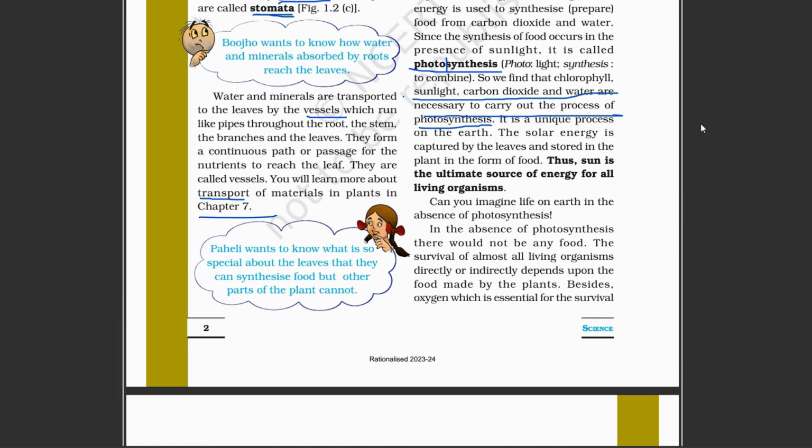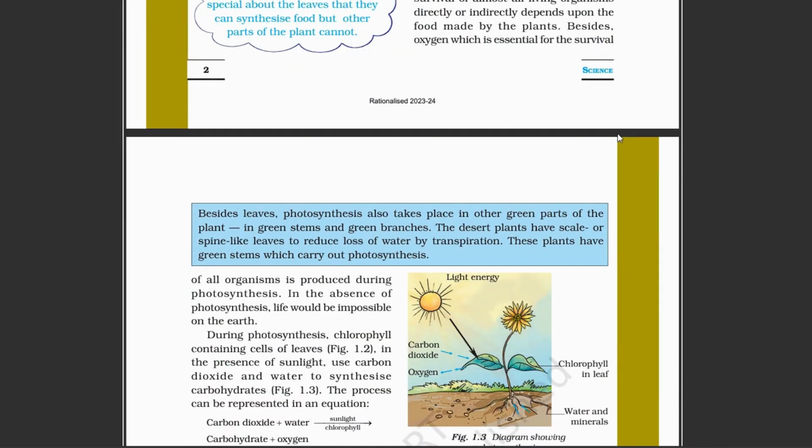The plant captures the sunlight energy, and roots carry the water and minerals from root to leaves, and the leaves make their food. That is a very unique process, and that's why the sun is the ultimate and only source of energy for all living organisms. We also use the sunlight for vitamin D. Now, what happens if the sunlight just disappeared?